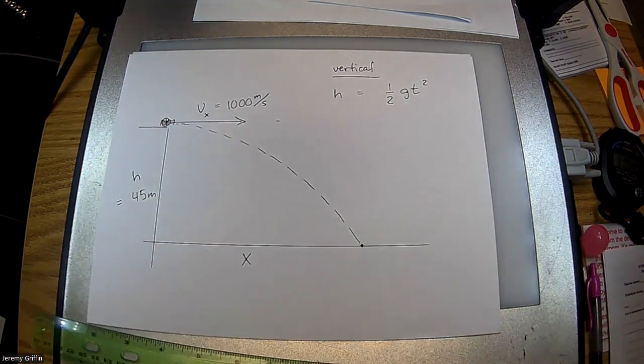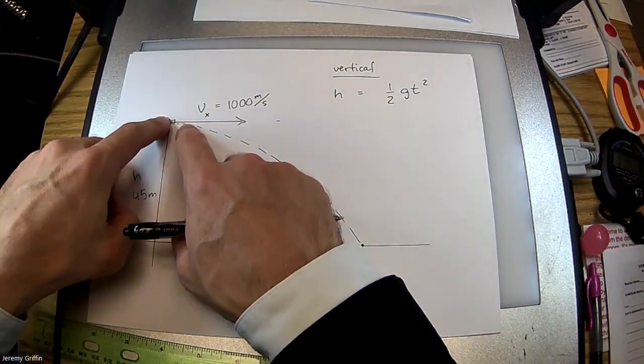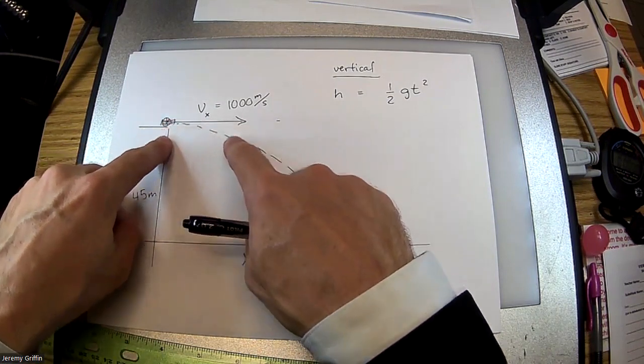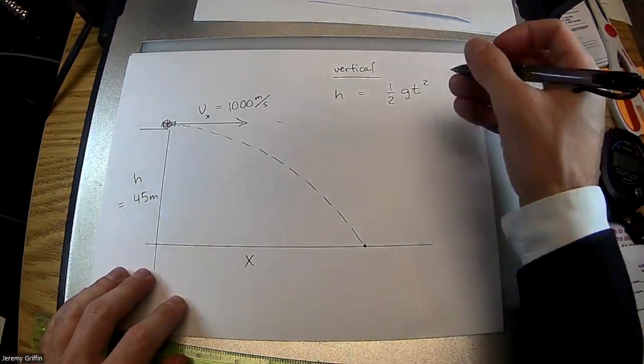So in this case, we're just going to use the college equation here. By the way, if you just let a cannonball barely roll off the edge, it would have the exact same vertical motion. They hit the ground at the same time. It's that right there.